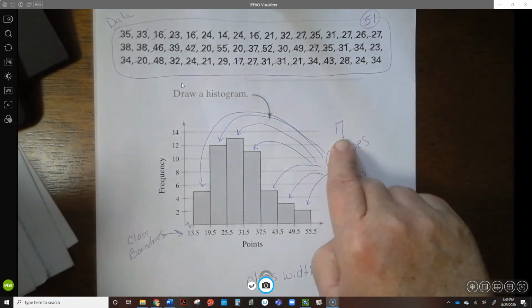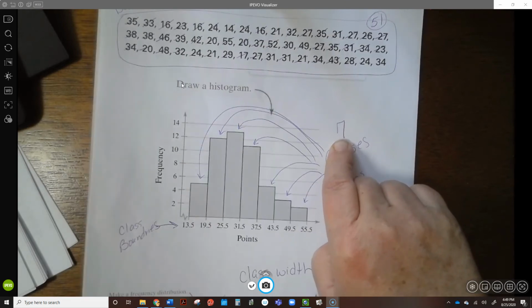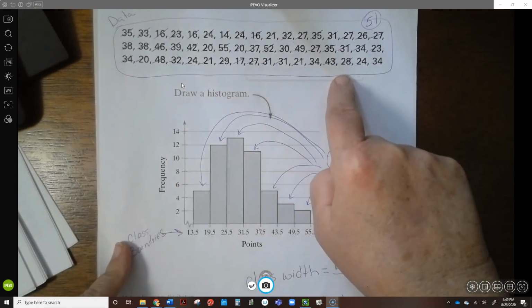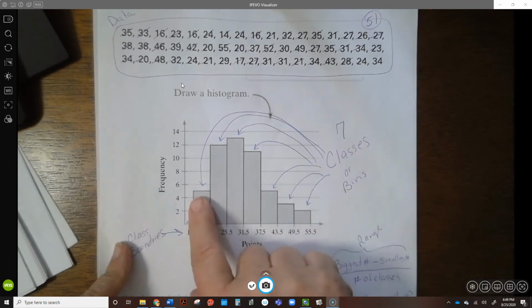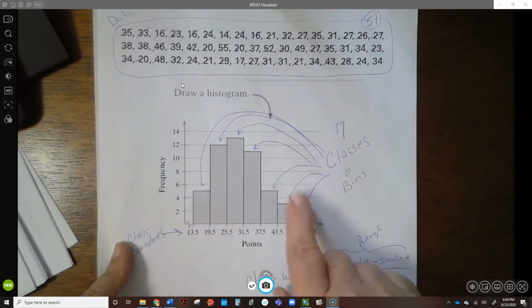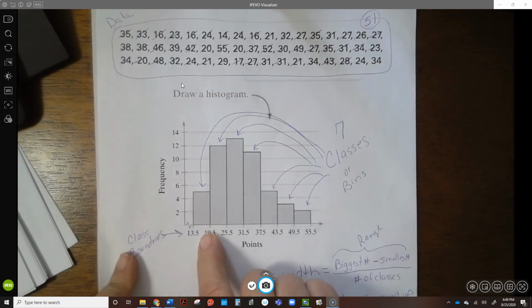They tell you they want 7 classes or 6 classes or 5 classes. And if you want extra practice, you can take this data set right here and divide it into as many classes as you want. You could divide it into 2 classes, and then you'd have the smaller numbers in one bin and the bigger numbers in the other bin. And then frequency right here is just a count. That's all frequency is. Frequency is a count. So how many numbers do I have in this bin?